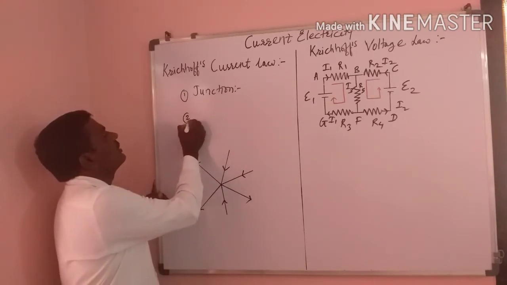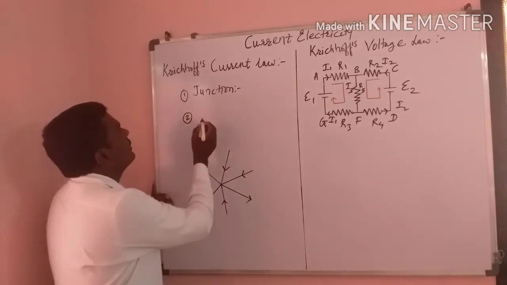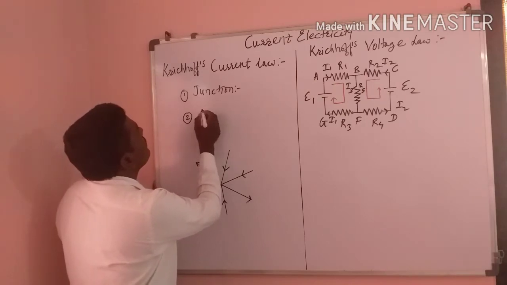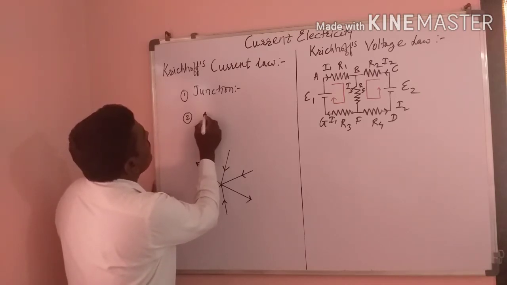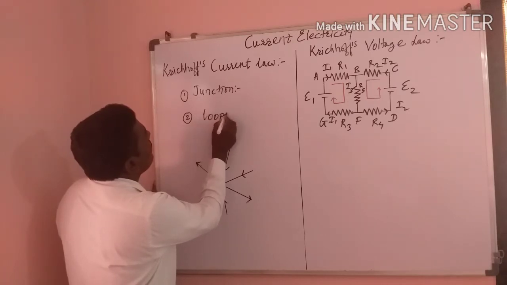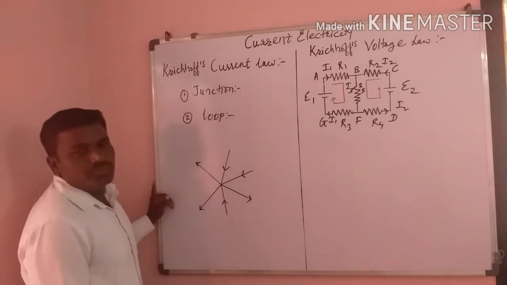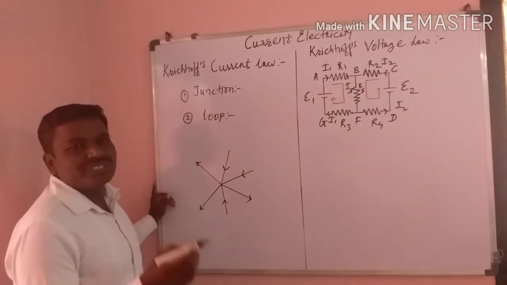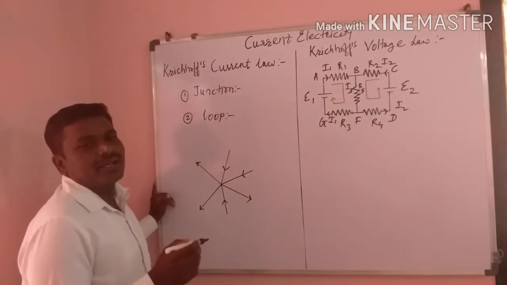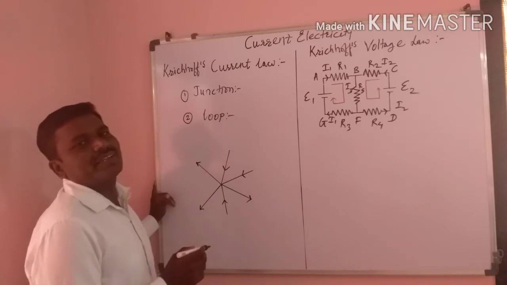After the junction, the next term is loop. A loop is nothing but a closed track in an electric circuit.